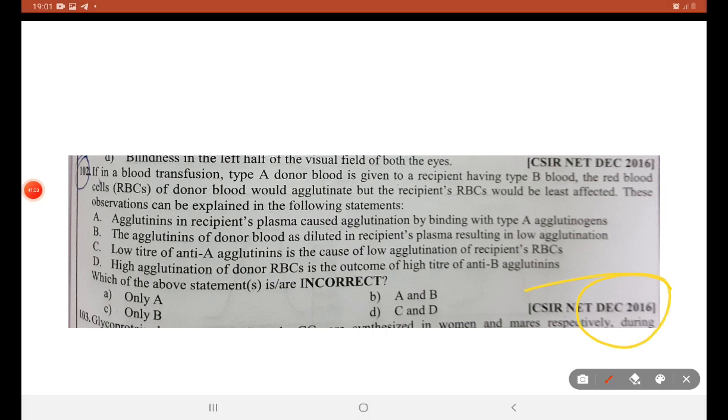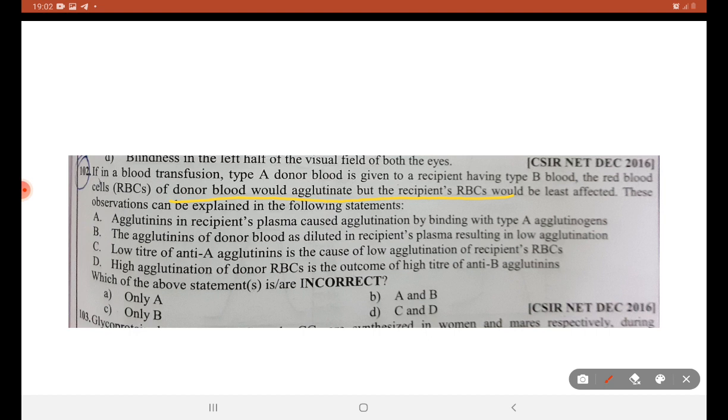This question, December 2016. Incorrect statement: if the blood of a type A donor is given to a recipient having type B, the red blood cells of the donor blood could agglutinate, but the recipient RBCs could be least affected. Agglutinin in the recipient plasma causes agglutination by binding with type A agglutinogen.